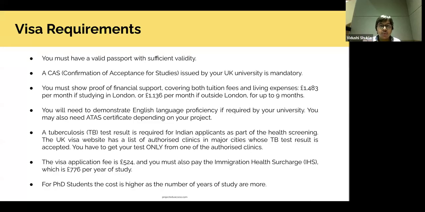Now, this can happen in various ways. You may be on a full scholarship, so all you need is that scholarship letter. If you are getting the scholarship from the university itself, your CAS letter will have those details. So you don't need a separate letter for the scholarship, in most cases, if it is coming from the university itself. Suppose the scholarship is coming from another agency or a third party source, then you will have a separate letter for it. If it's an Indian government scholarship scheme, you will have a letter for that. If it's some other scheme, you'll basically have separate letters for those scholarships, and those scholarships will be your proof of financial support.